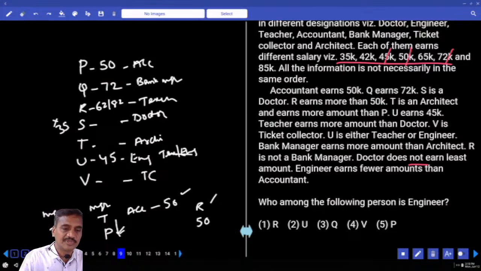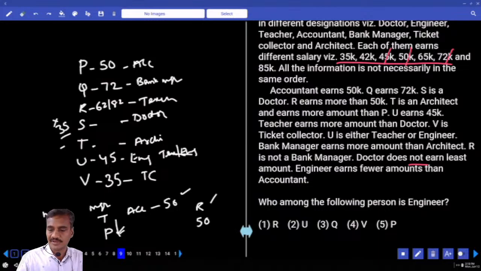T is more than this P, isn't it? That means T got more than P, and P is 50. And what is the amount of this T? Either 65 or 82. What is the other thing left over here? 65. T cannot be 35, and this ticket collector is 35.